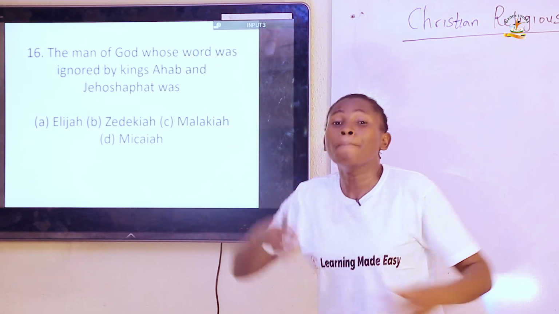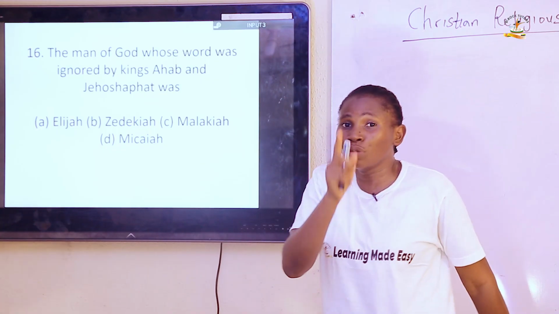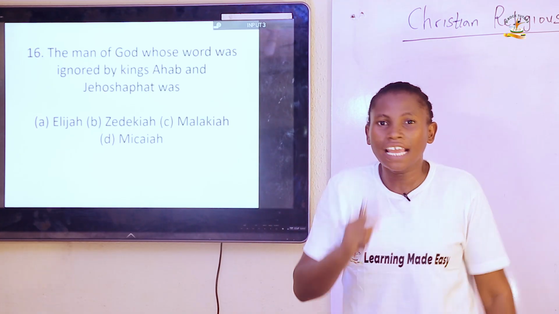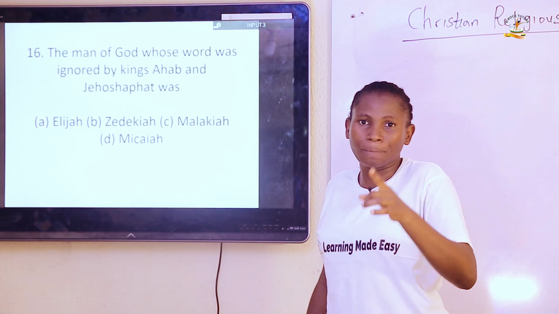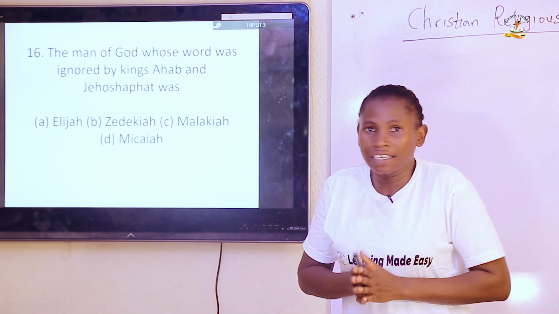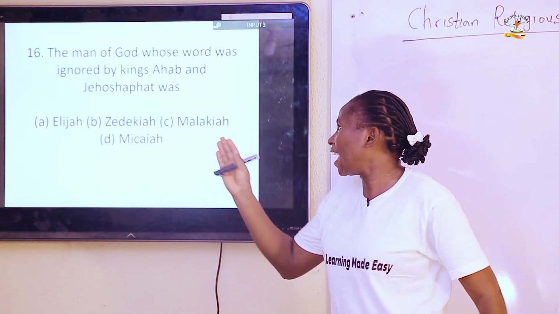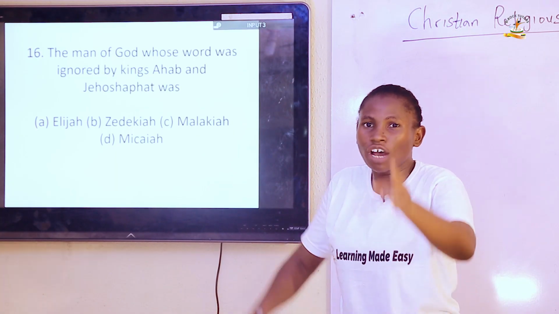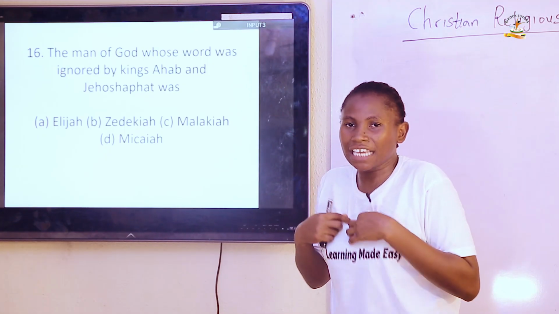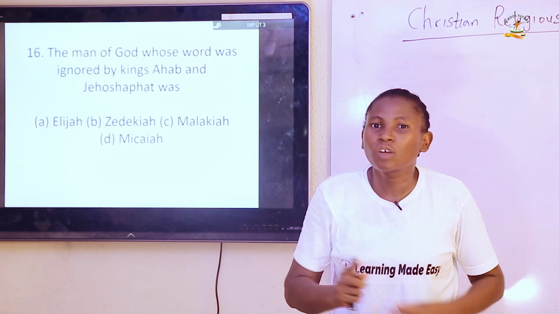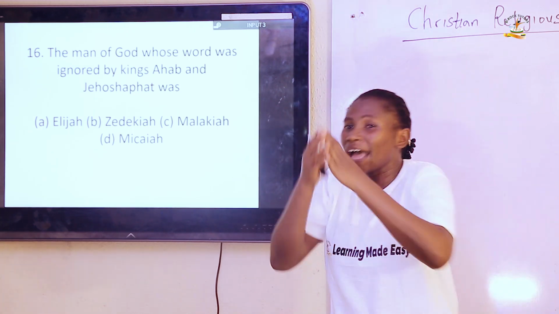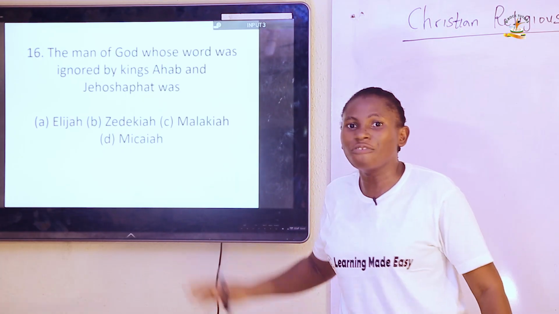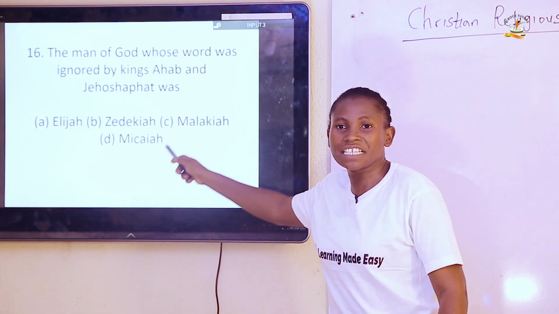And when they sent for him, Micaiah told him about the will of God regarding the battle: that the battle was going to be very hot and Ahab would be killed and would not return to the land of Israel, because he would die in the battle. But he did not believe. Ahab and Jehoshaphat went to the battle, but Ahab disguised himself. He did not go to the battle as a king. But the Ramoth Gilead people were in hot pursuit of the king. And when Ahab died in the battle, it made the prophecy of Micaiah come true. So the answer is D.